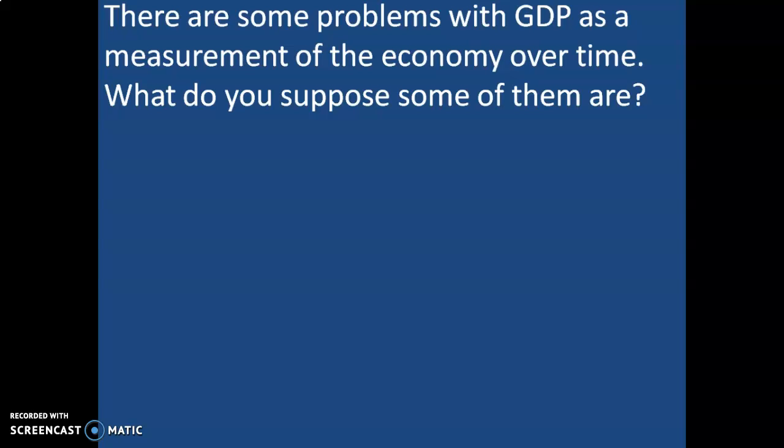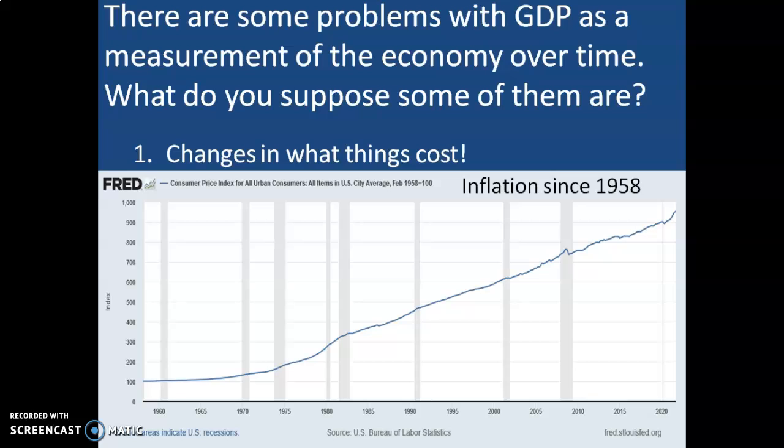There are some problems using GDP as I just defined it, measuring our economy over time. And the biggest of those problems is the fact that GDP, as I showed you a while ago, does not take into account a change in what things cost. Here I'm showing you in this graph the inflation rate since I was born in 1958.